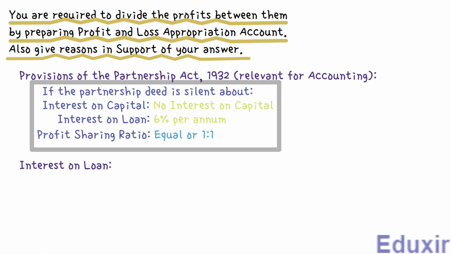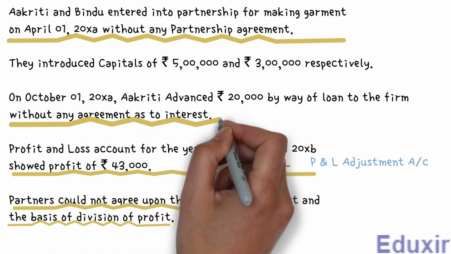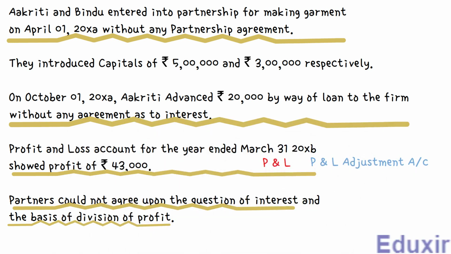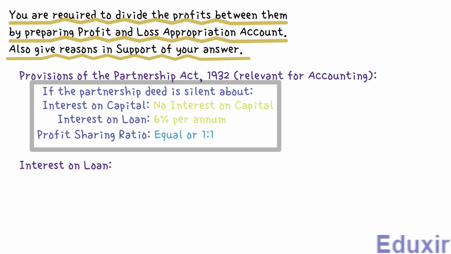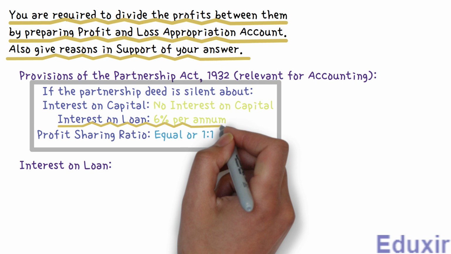This will indicate that the upcoming calculation is related to the interest on loan. Now, it is given in the problem that the partner Aakriti has given a loan amount of 20,000 rupees to the firm. And we have seen in the provisions of the Partnership Act that the interest on loan should be considered at the rate of 6% per annum.